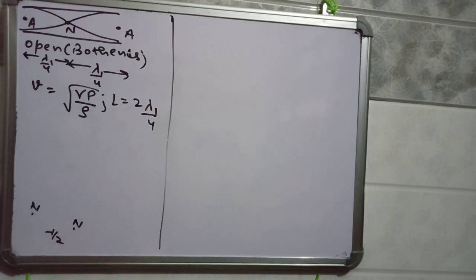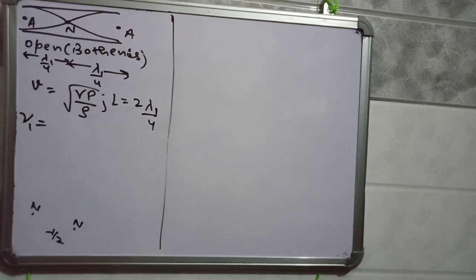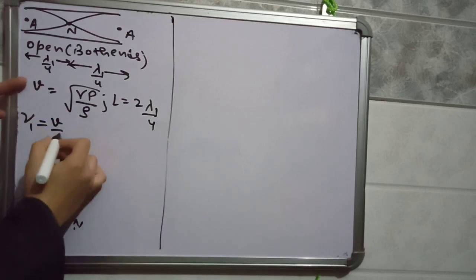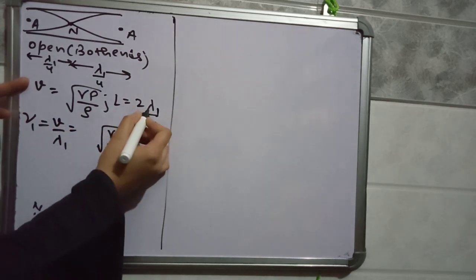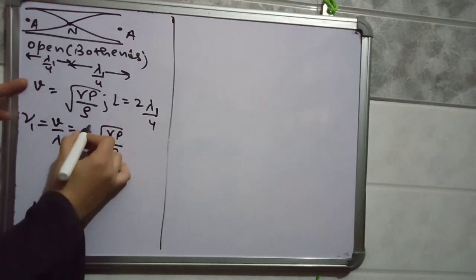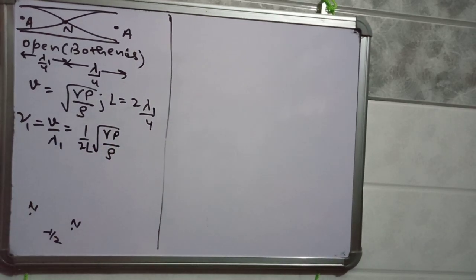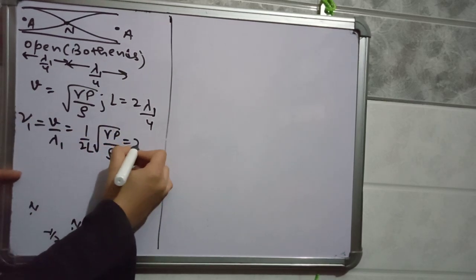Now we will find the frequency of this vibration. The frequency for the first mode of vibration will be v by lambda 1. Put the value of v here: v is under root gamma p by rho. And what is the value of lambda 1? Lambda 1 will be twice of L. So the frequency is 1 by 2L under root gamma p by rho. Suppose this frequency is nu.